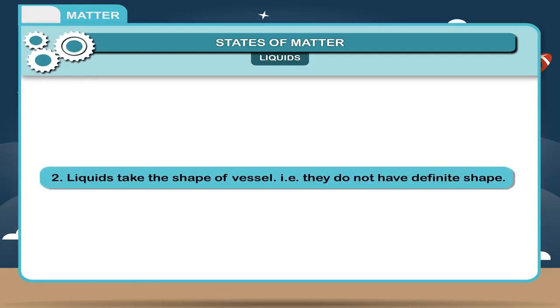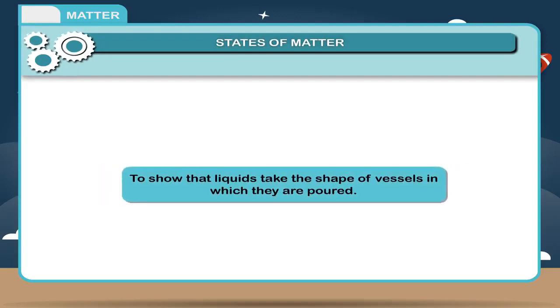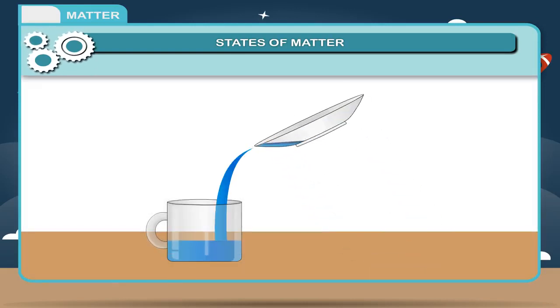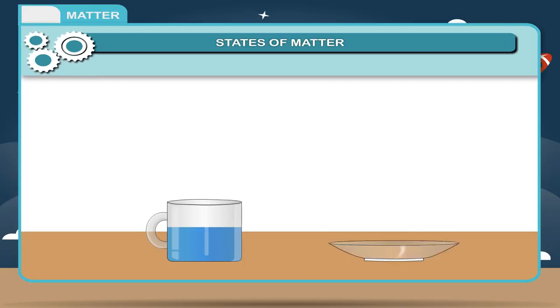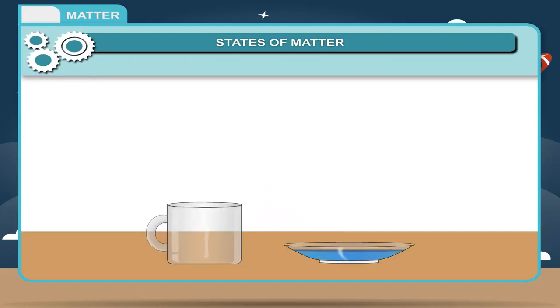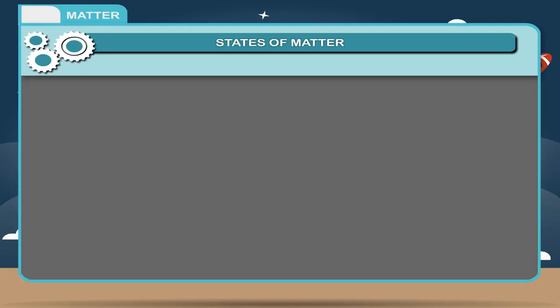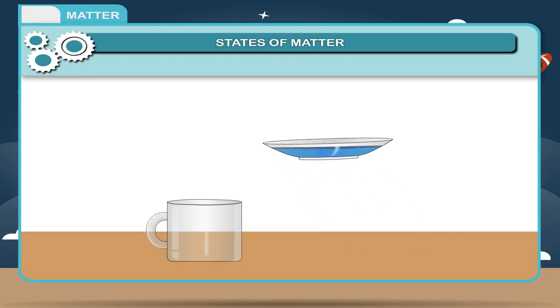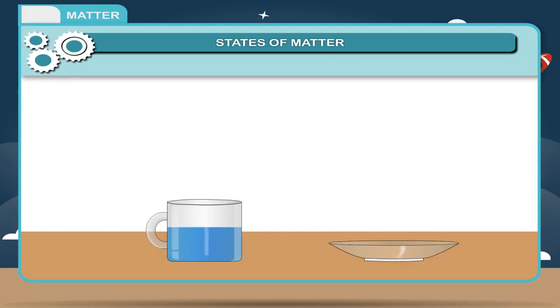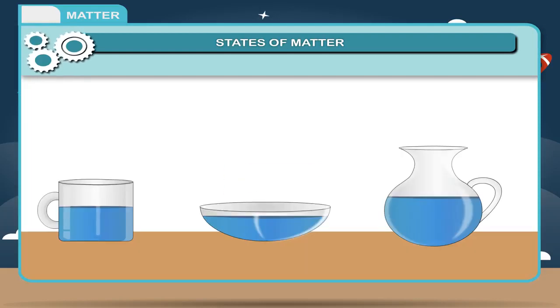2. Liquids take the shape of vessel. That is, they do not have definite shape. Activity. To show that liquids take the shape of vessels in which they are poured. Take a coffee mug and fill it with water. It takes the shape of coffee mug. Now transfer the water from coffee mug to round deep plate. Again, pour the water to a cup. It takes the shape accordingly. Observation. Water takes the shape of container when it is poured into it. Result. Liquids do not have definite shape.